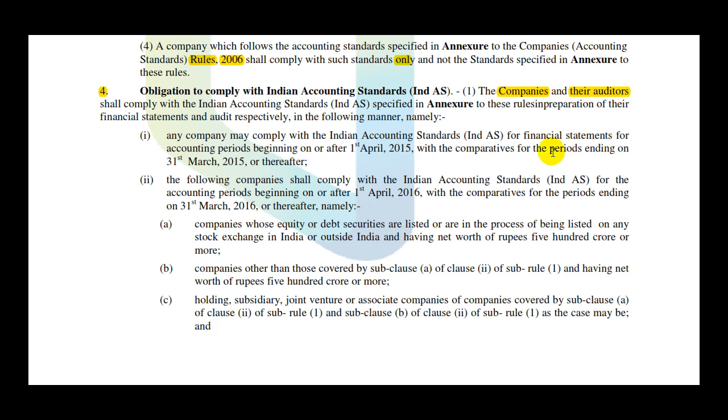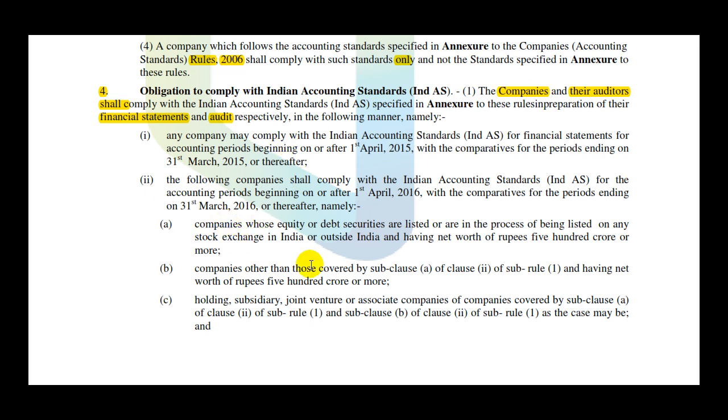So this notification is not only applicable to company but also to its auditor. And the word which has been used is not may comply, but it says that it shall comply with the Indian accounting standards specified in annexure to these rules in preparation of their financial statements and audit. So for preparation of financial statements, it's applicable to the company, and for audit, it is applicable to the auditor in the following manner, namely.